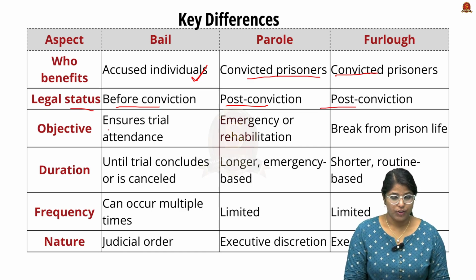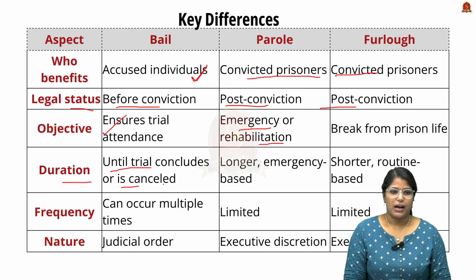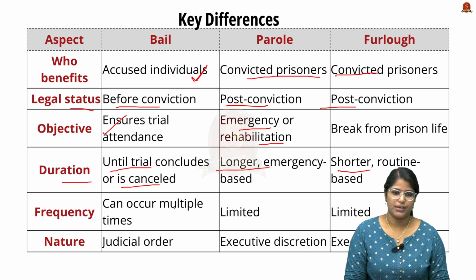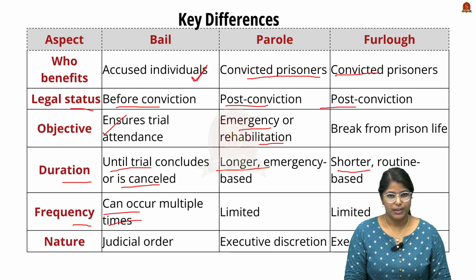Now, the objective of bail is to ensure trial attendance, but parole and furlough are a break from the prison life. Especially parole is given for rehabilitation and emergency. Talking about the duration, bail will be there until the trial concludes or it is cancelled. Parole is longer and based on emergency, but furlough is much shorter and routine based.